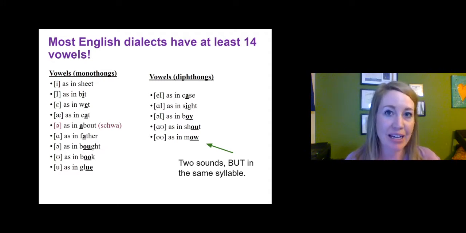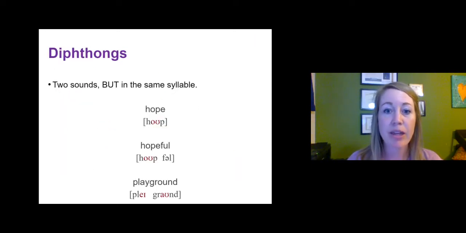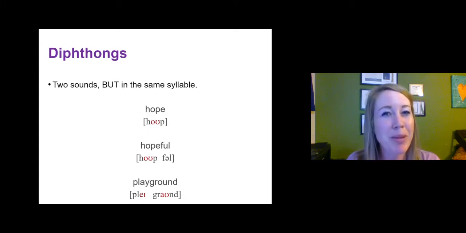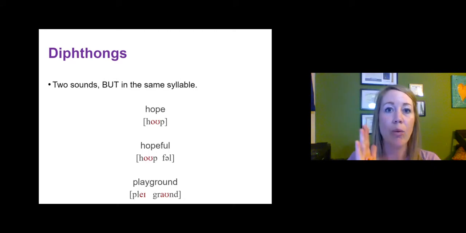And that's because of the syllable rule. So let's take a look again at syllables, right? Diphthongs are two sounds, but they're in the same syllable. They're next to each other in the same syllable. We're not talking about a consonant being between the sounds, because if there is one, then you probably have a two-syllable or more word. Let's look at a single syllable word, hope, right?